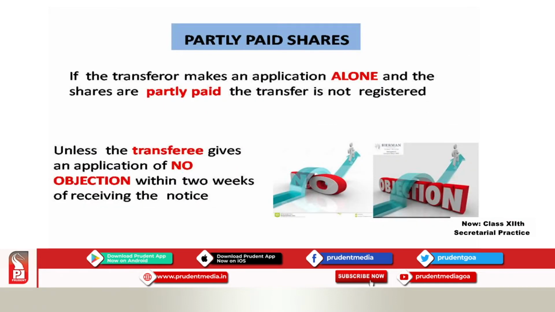Then the second one is, if the transferor makes an application alone and the shares are partly paid up, the transfer is not registered. So what this shows you is that when you want to transfer your shares they have to be fully paid up. But then again, they may consider it if both the parties go together for transfer of shares, transferor and the transferee. They may consider it if the transferee has no objection.